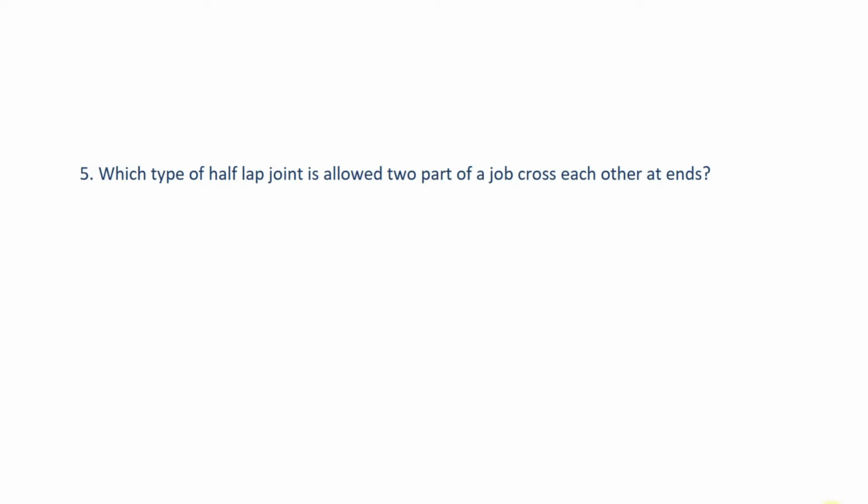Question number 5. Which type of half lap joint is allowed when two parts of a job cross each other at ends?